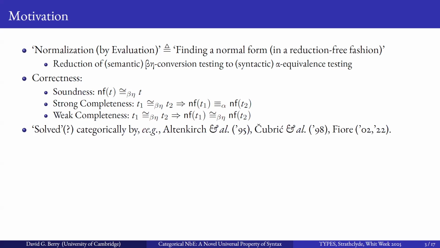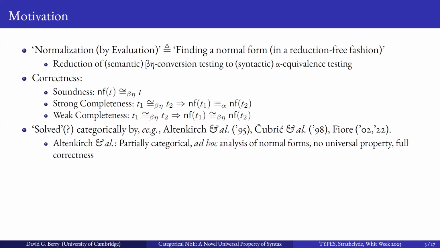Except wasn't this solved over 20 years ago by Torsten, by George, and by my supervisor, Fiore? Yes, but there's a number of problems with each of their approaches. So Torsten's approach with Hoffman and Streicher is only partially categorical. There's some ad hoc techniques. It does require an ad hoc analysis of normal forms, although we can argue about how ad hoc it really is. And it doesn't make much use of universal properties, but it does establish full correctness. It does establish both soundness and strong completeness.